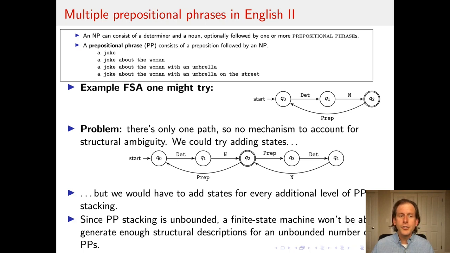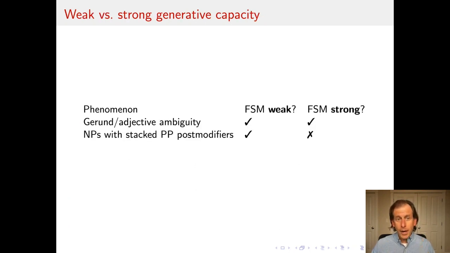So this shows that whereas in the previous case we had a finite state model that was able to give both a weak and a strong generative capacity account of a phenomenon, the gerund and adjective ambiguity, in this case, noun phrases with stacked post modifiers, their prepositional phrases, have an interesting status. Finite state machines have the weak generative capacity to accommodate these, but they do not have the strong generative capacity to offer all the necessary structural descriptions. So this is an example where weak and strong generative capacity are pulled apart for a particular case of models.